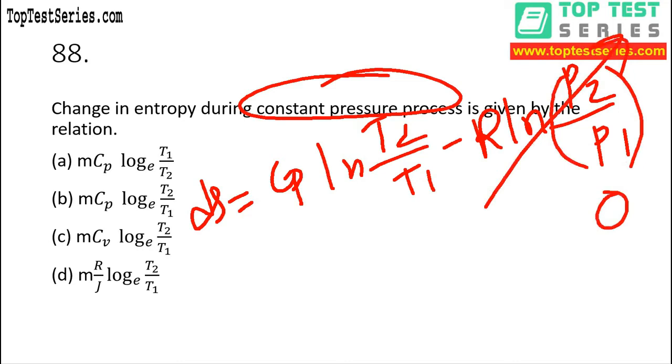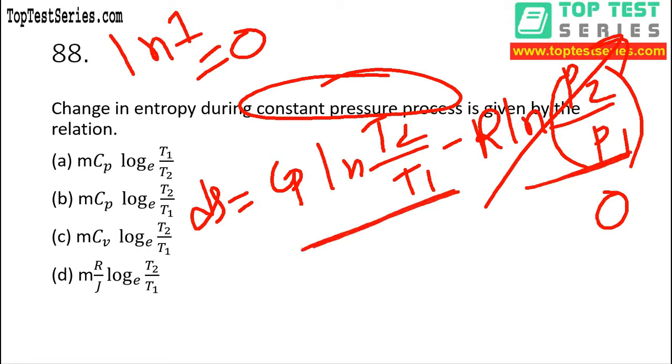If P1 is equal to P2, then that term will become natural log 1, and we know that the value of natural log 1 is equal to 0. It doesn't matter what you multiply that 0 term with, it will become 0. That's why this term is becoming 0. So the answer here is ultimately Cp natural log T2 by T1. Now for mass m, you can take m on both sides, so m Cp natural log T2 by T1. As you can see, option B is the correct answer for this question.